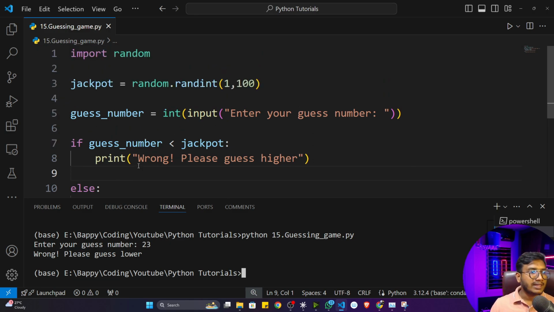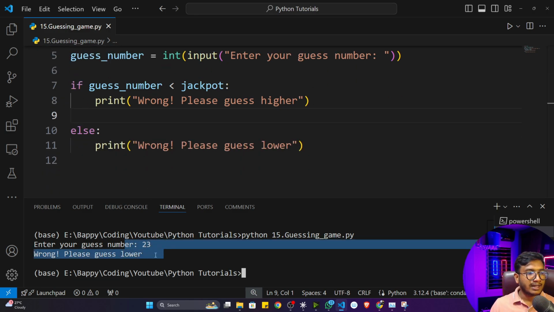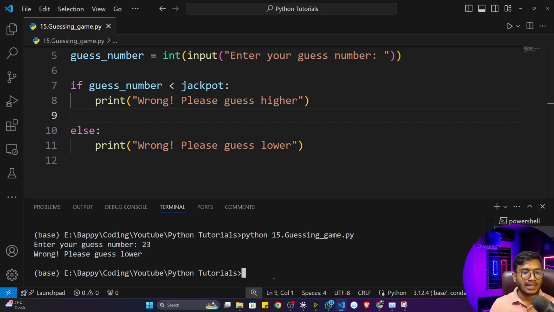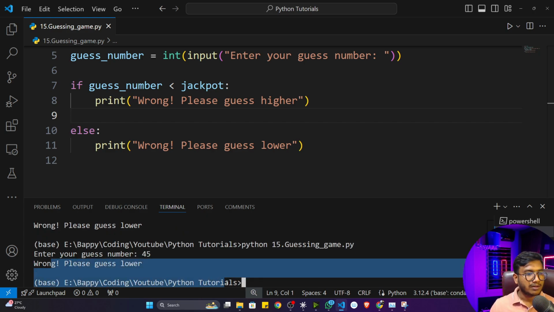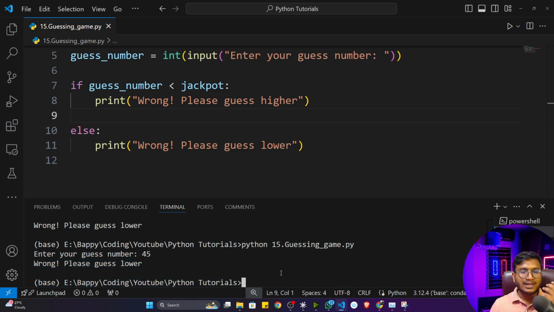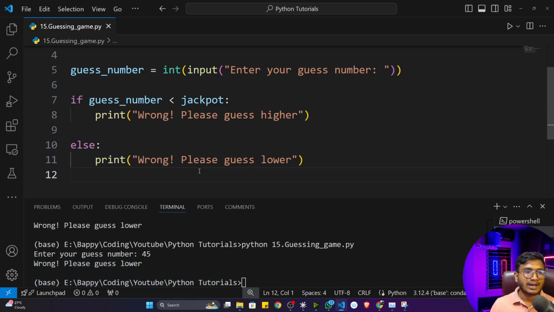But here one issue I think you observed. Whenever I entered the number, this code ran only one time. If I want to execute this program again, I have to execute the file again. Then I can pass the number, let's say 45. Guess something lower. So every time I have to execute this program, but I don't want that. I want my program to run until my guessing number matches the jackpot number.